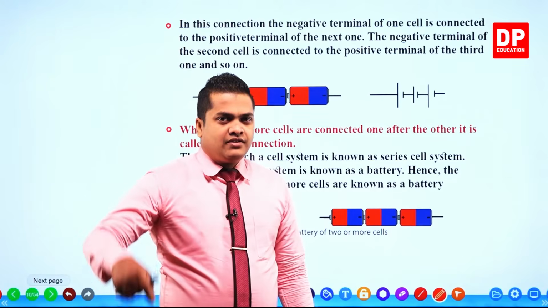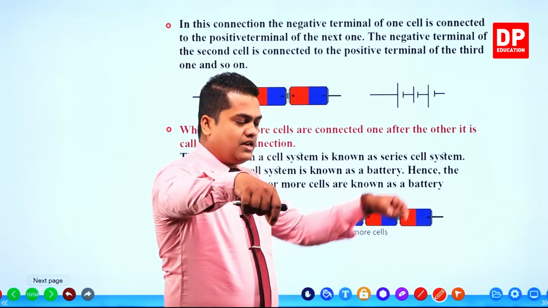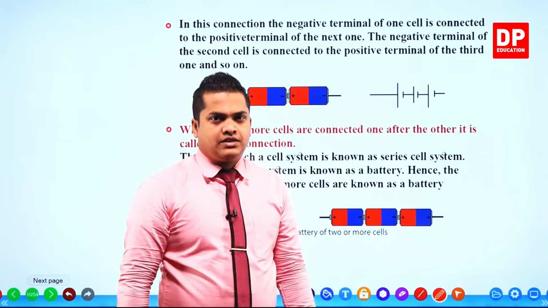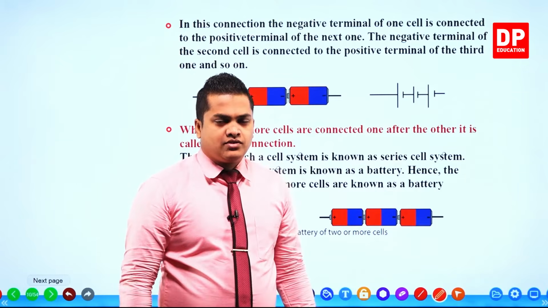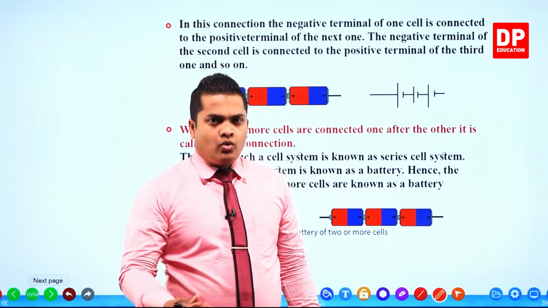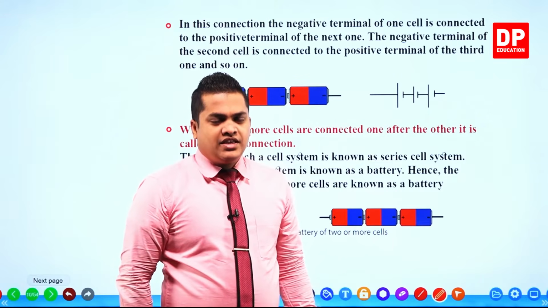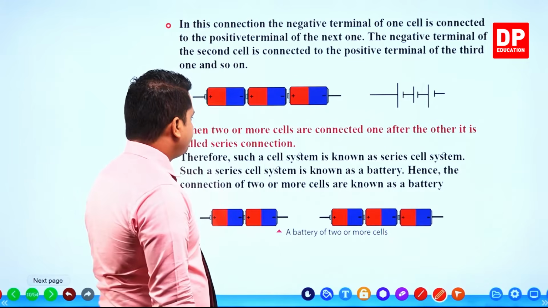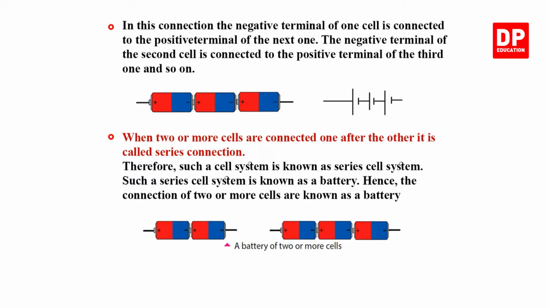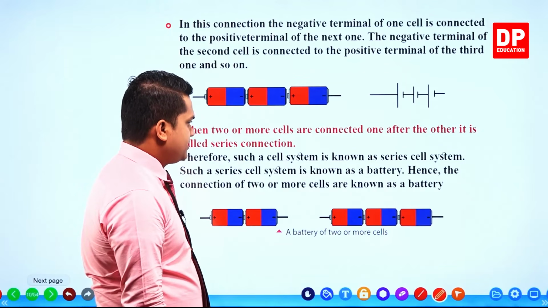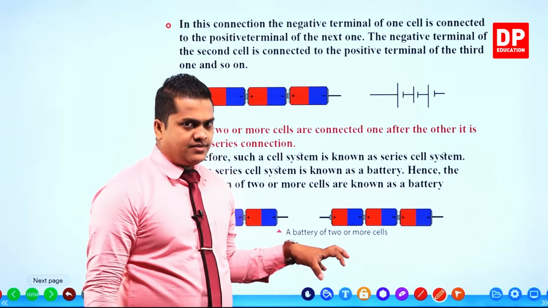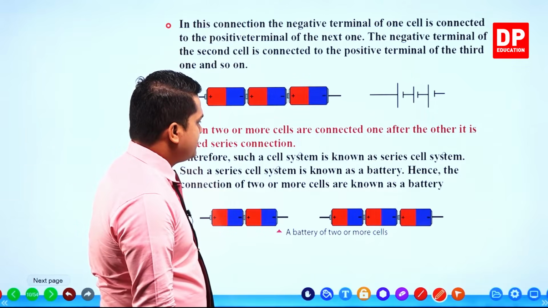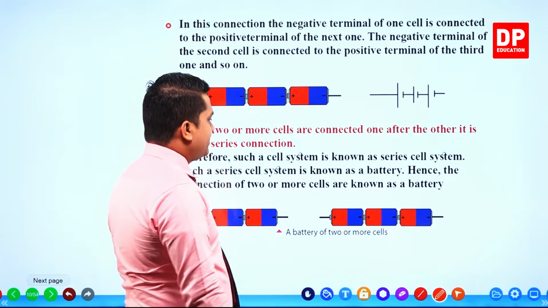So after that, first terminal, last one, second terminal, connected into a circuit or connected into an electric source. So that's how we connect instruments in a series connection. Then it is given once again, therefore such a cell system is known as a series cell system. So this is a series cell system, right? Such a series cell system is known as a battery.